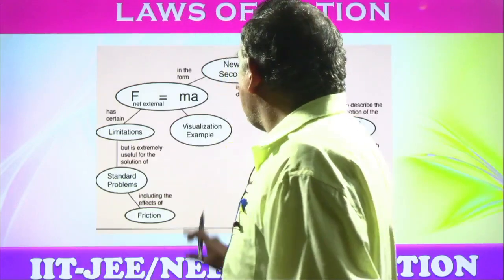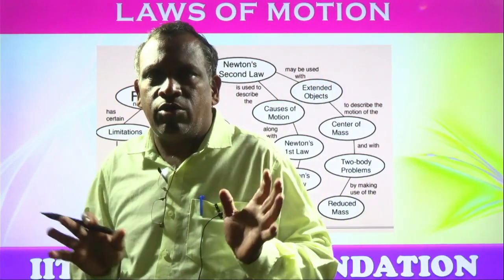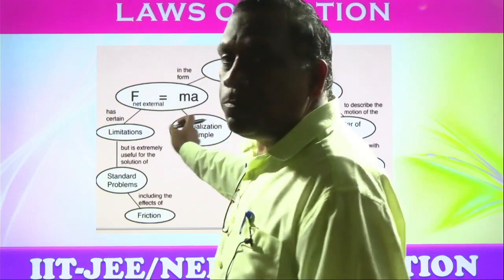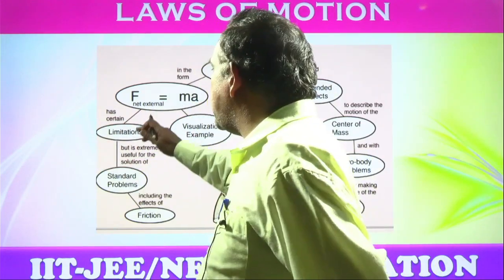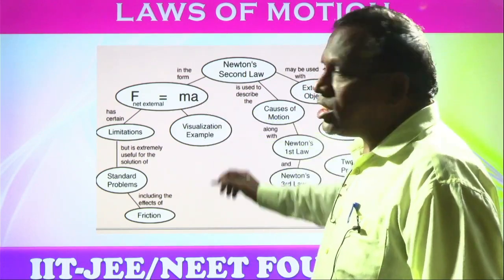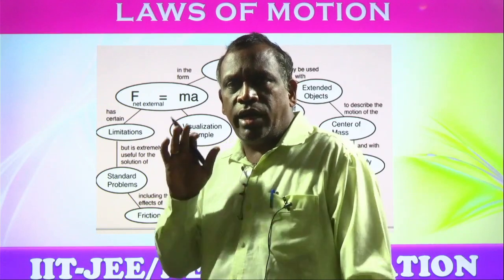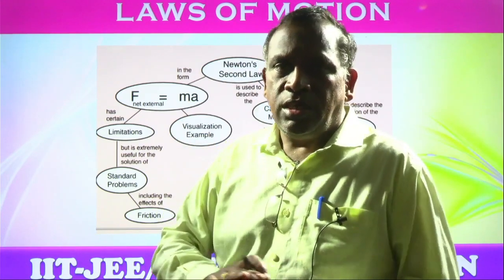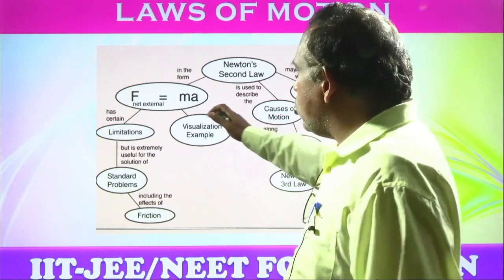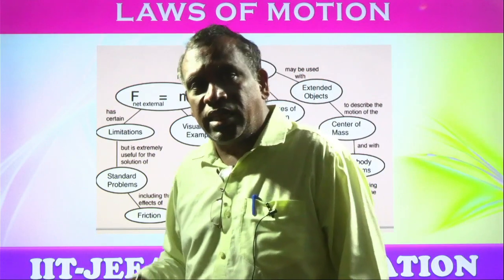The main important one is Newton's second law, which relates all these things: the net force equals mass into acceleration. Visualization examples include a body having certain mass, and due to the application of force, the body has acceleration. It is extremely useful, but there are some limitations.